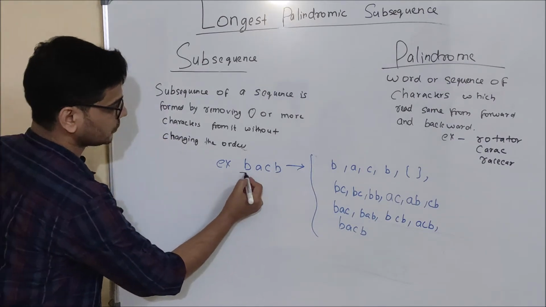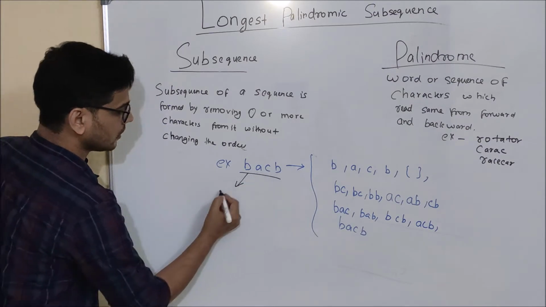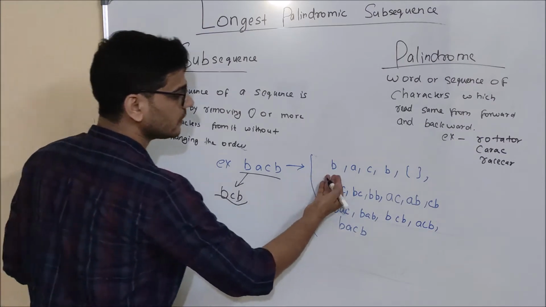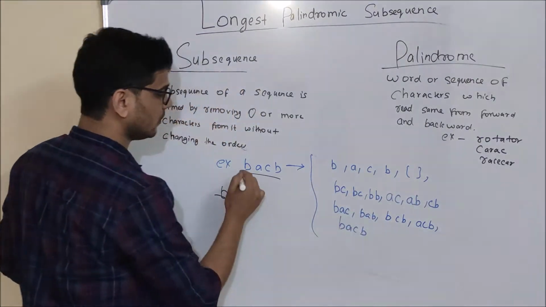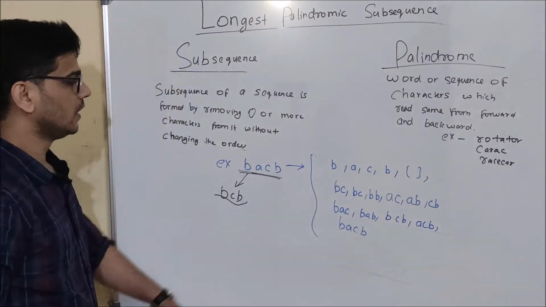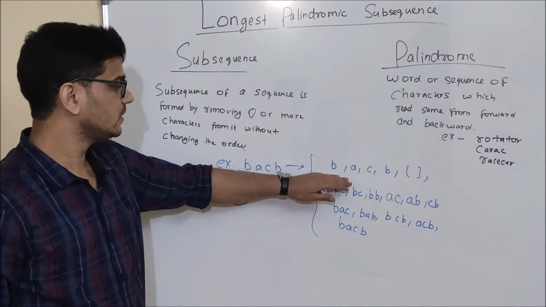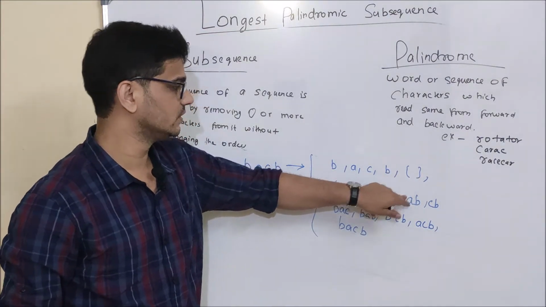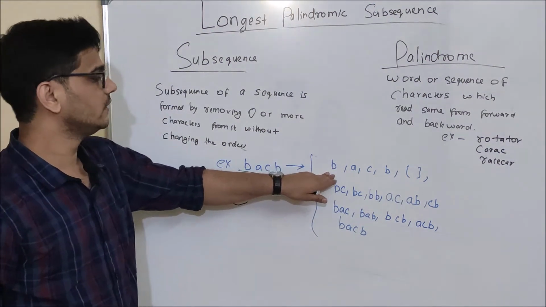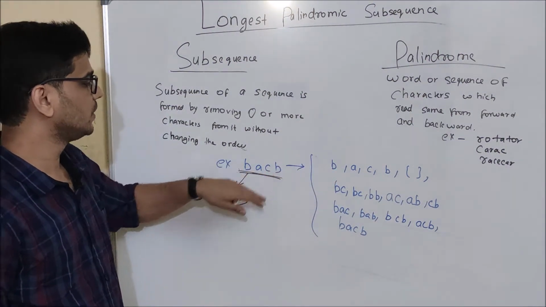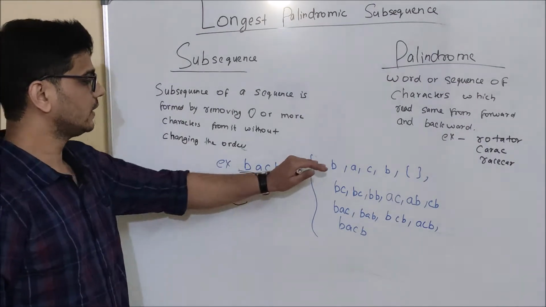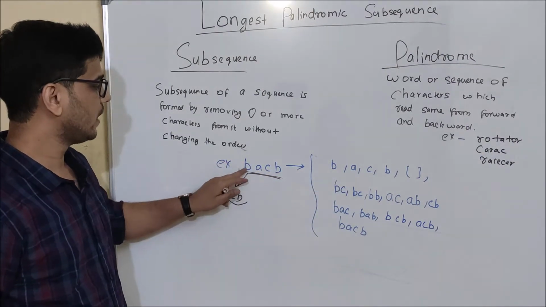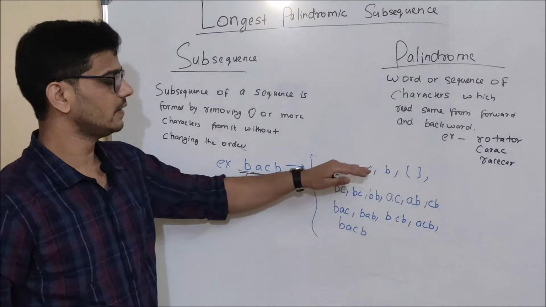For example, see this word BACB. Suppose I am removing A, then BCB will be a subsequence, and here I have generated all the subsequences for this particular word BACB. As you can see here, the subsequence of length 4 is BACB. The subsequence of length 0 is this. So basically what I have done here is, I have removed A, C and B and kept only this B. In this subsequence, I kept A and removed B, C and B, and so on.